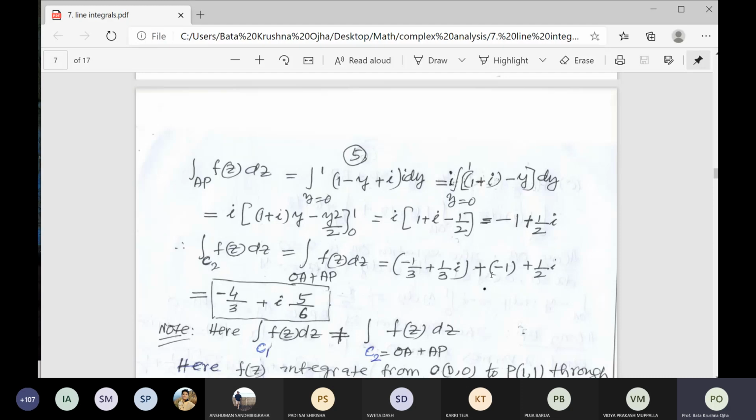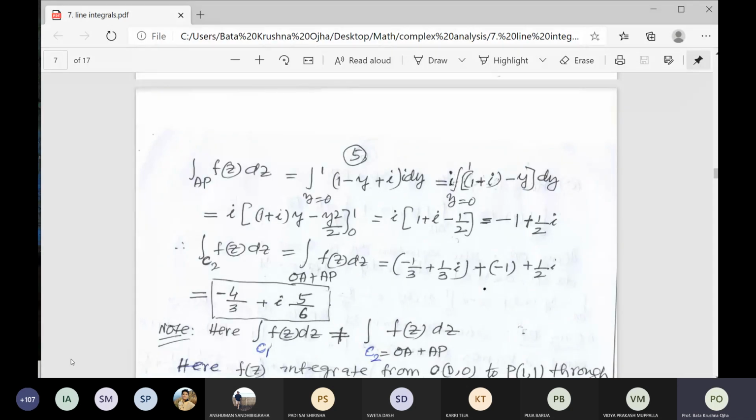Just add the two integrations. The result is minus 4 by 3 plus i 5 by 6. Does the result match with this or not? Yes, sir, matching.